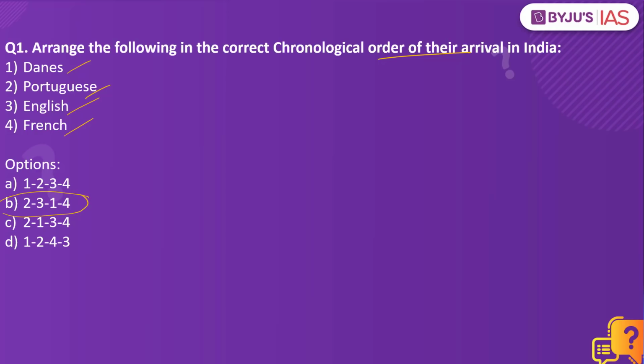So what is the correct chronological order? The first who came to India were the Portuguese, followed by the English, then we have the Danish, and finally the French colonial power, who came to India and ruled India for a large number of years. As part of the assignment, you have to put in the comment section when these colonial powers entered India.